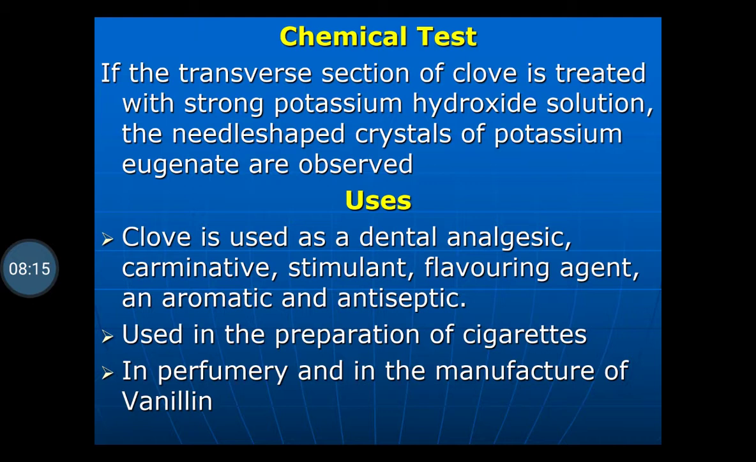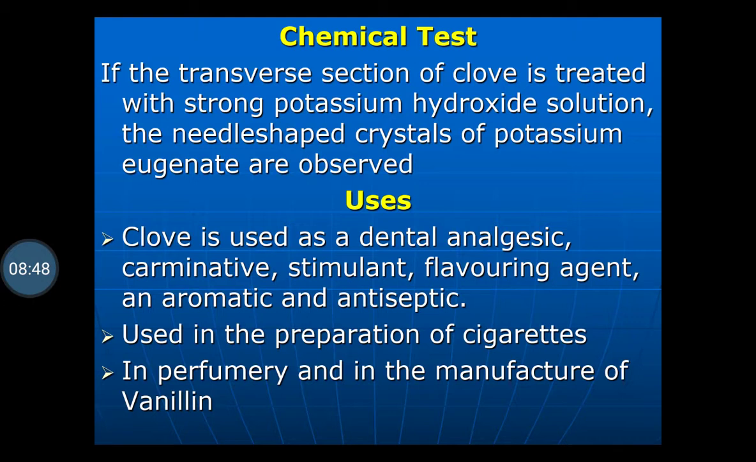Chemical test: if a transverse section of the clove is treated with strong potassium hydroxide solution, needle-shaped crystals of potassium eugenate are observed. That is, if the section is treated with strong potassium hydroxide, due to the presence of eugenol, it gets converted into potassium eugenate and separates out in the form of needle-shaped crystals.